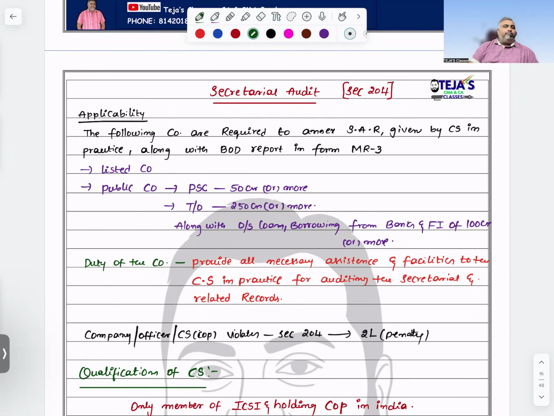What is the duty of the company? Provide all necessary assistance and facilities to the company secretary in practice. How the company normally gives assistance to the company auditor, the same kind of assistance will be given to the cost auditor, and the same kind of assistance will be given to the secretarial auditor as well.